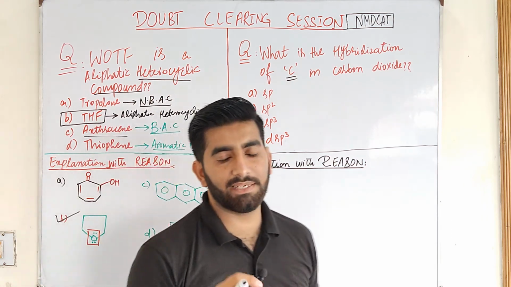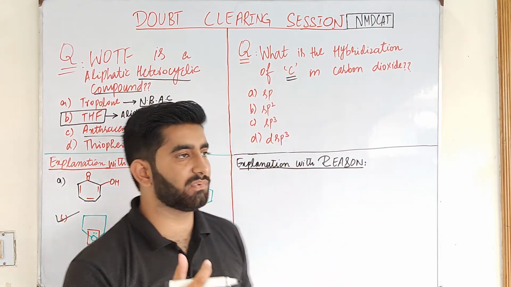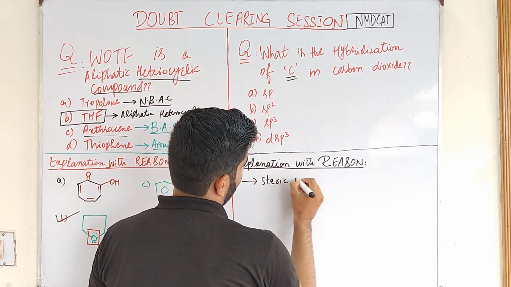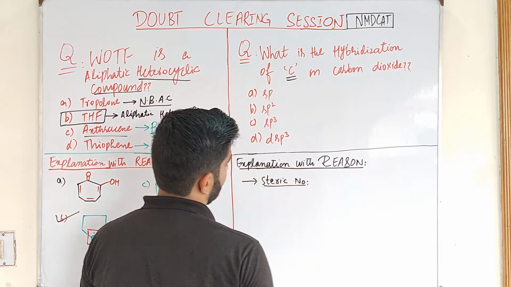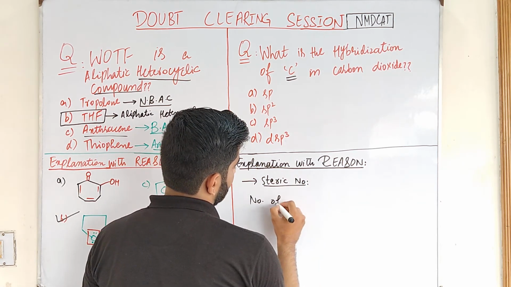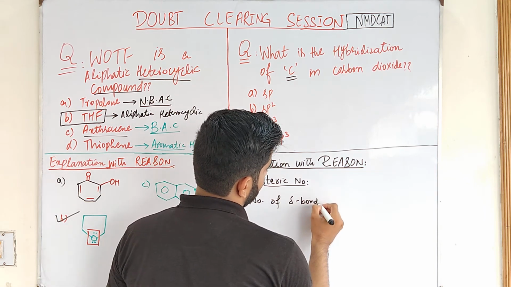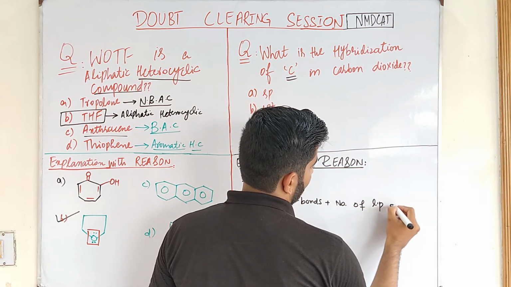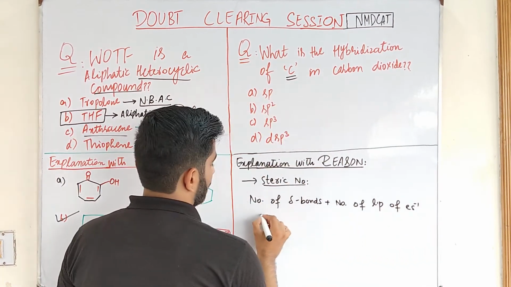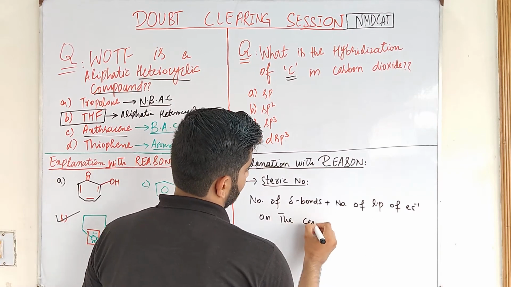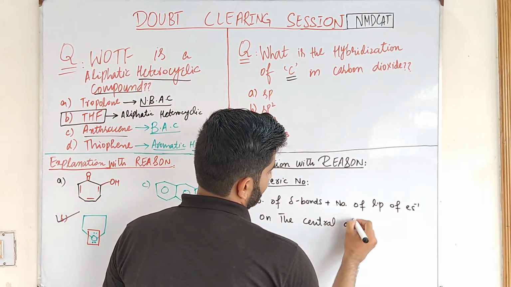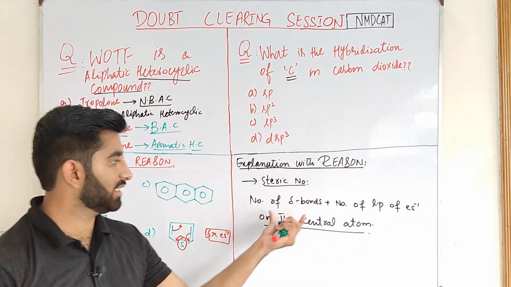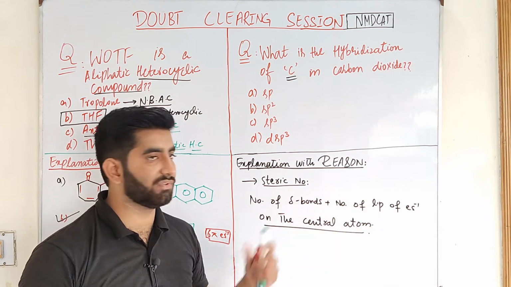If you want to find the hybridization of a compound's atom, then you should know its steric number. Now what is the formula of steric number? Number of sigma bonds plus number of lone pair of electrons on the central atom. This is the formula of steric number.